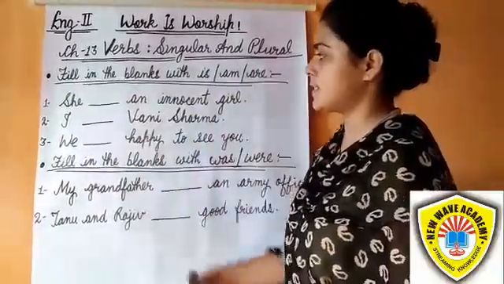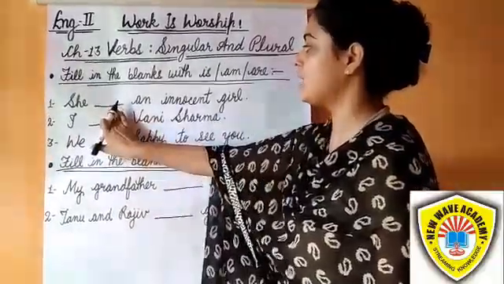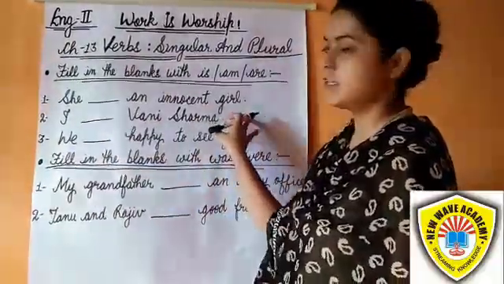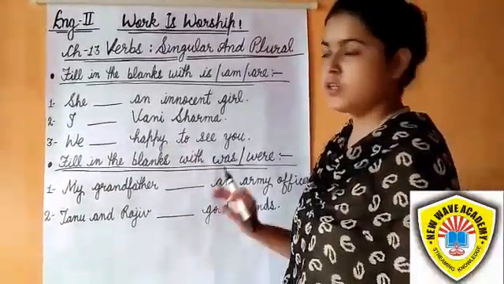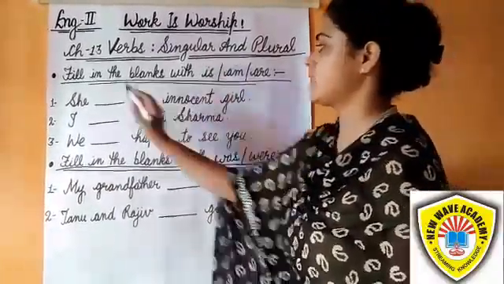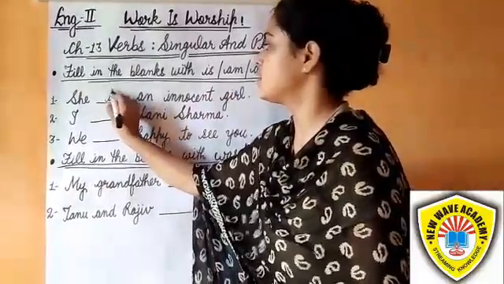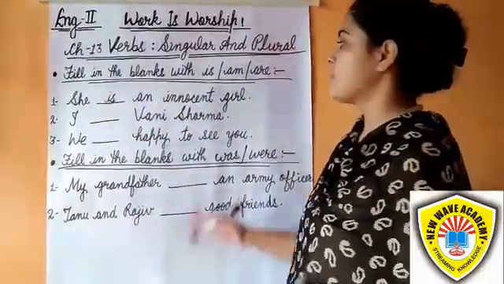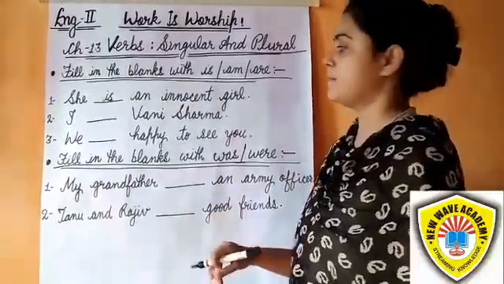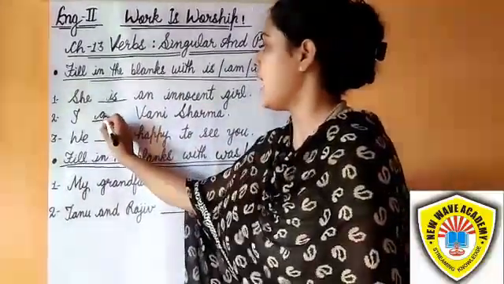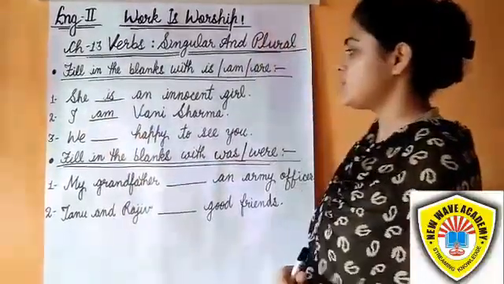So, let's start. She, blank, an innocent girl. She is singular, so the verb should also be singular: is. She is. I, am is used always with I. So, I am Vani Sharma.